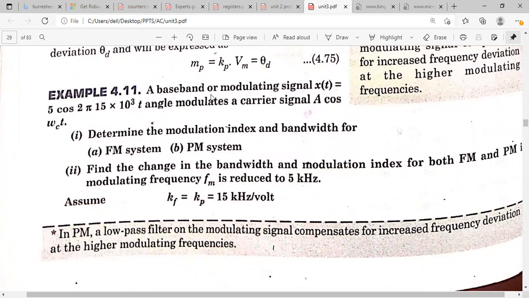And here are some problems. A baseband or modulating signal x of t will be given, that angle modulates a carrier signal A cos omega ct. Determine the modulation index and bandwidth for the FM system and PM system, and find the change in bandwidth and modulation index for both the FM and PM if the modulating signal frequency is reduced to 5 kilohertz.